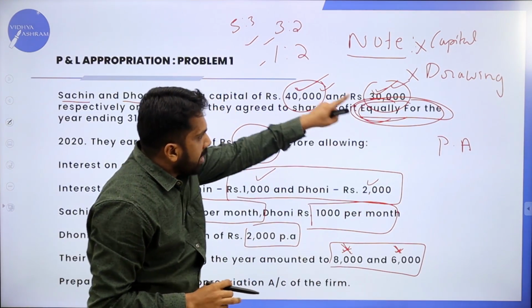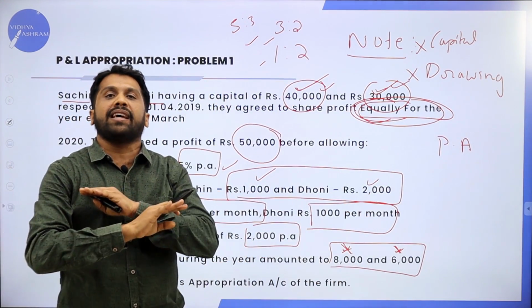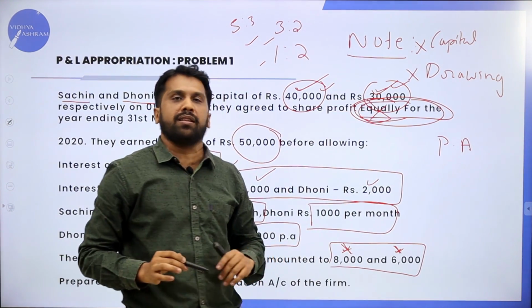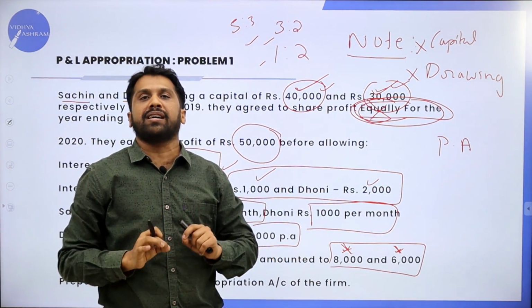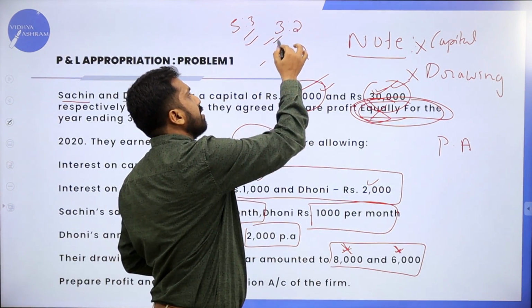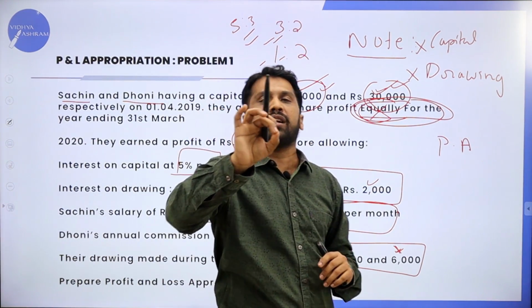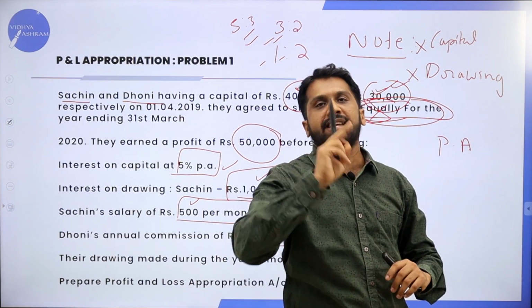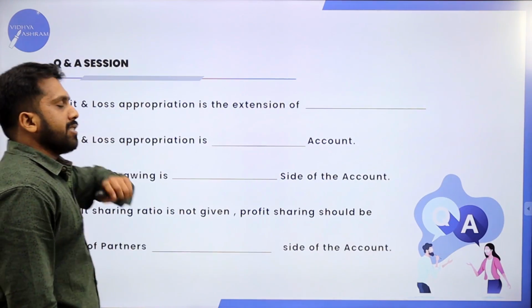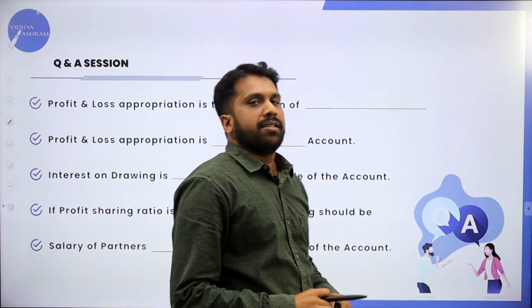In case the problem does not give any information, not even equally, then we have to assume it is always equal. If these numbers are not given, the profit sharing ratio is always equal. Clear? Now, this is the last session, question and answer.